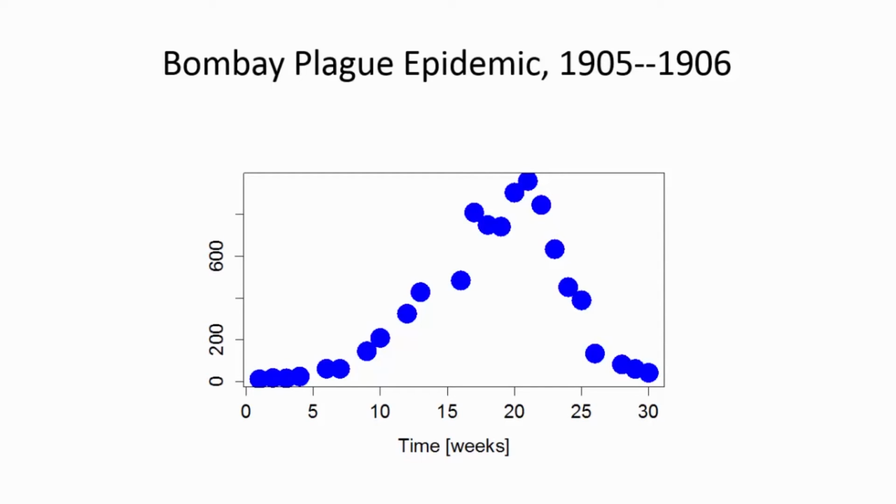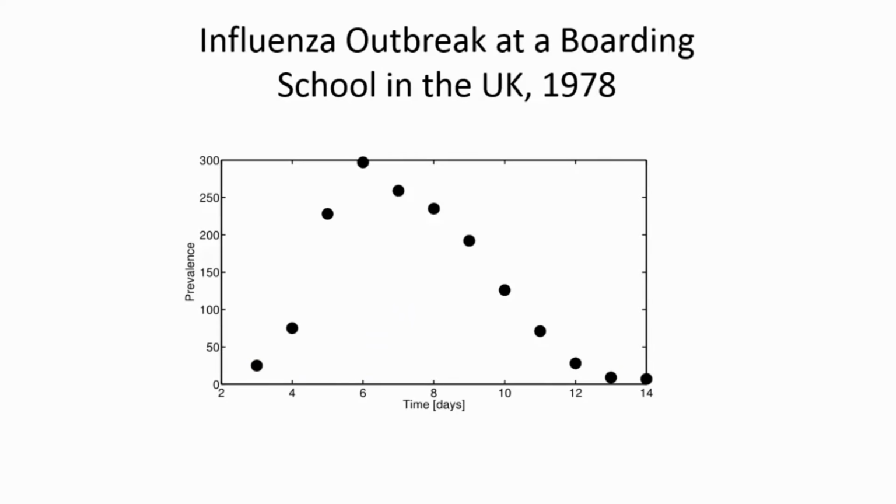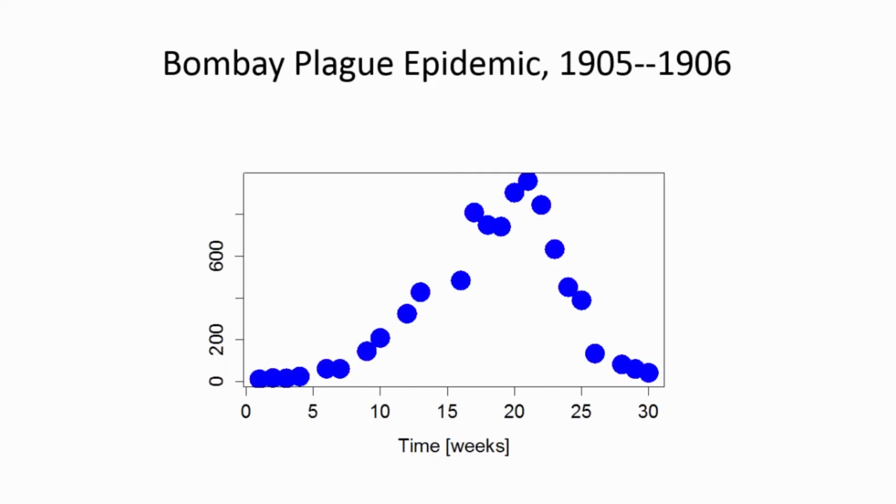Here's another example. Again on the horizontal axis you have time units, and those units are now in weeks. In the previous example, the measurements were taken every day. Here, the scale for the horizontal axis is in weeks.